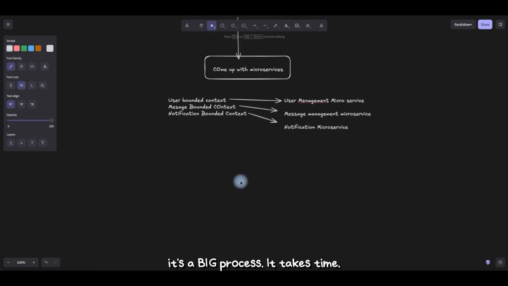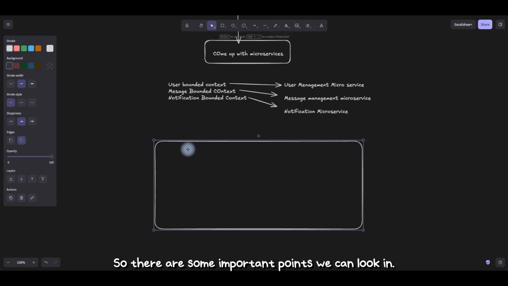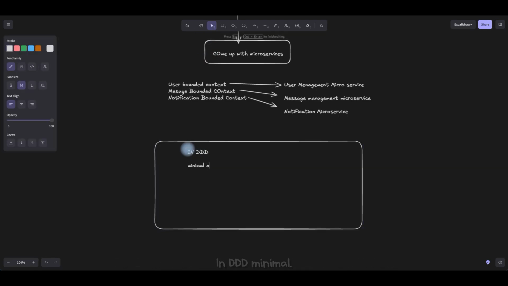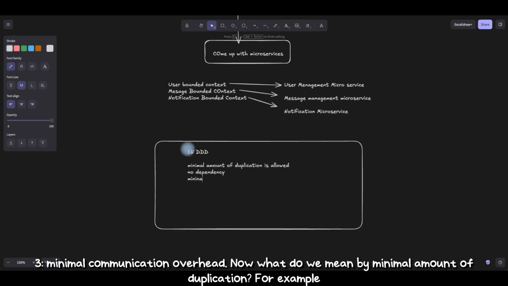It's a small process, not a big process, but it takes time. There are some important points we can look at in DDD: minimal amount of duplication, and no dependency. There should be no dependency among microservices, and a minimal communication overhead.